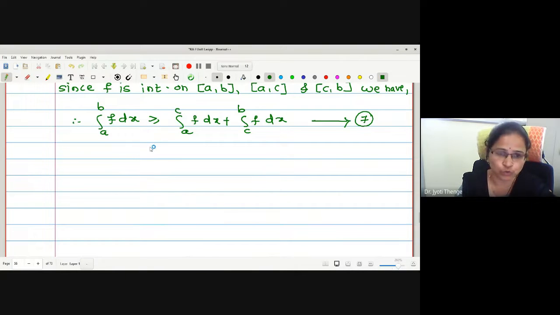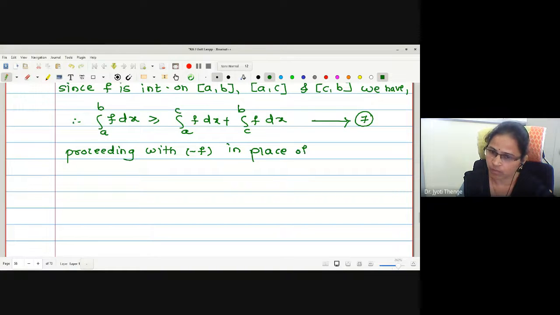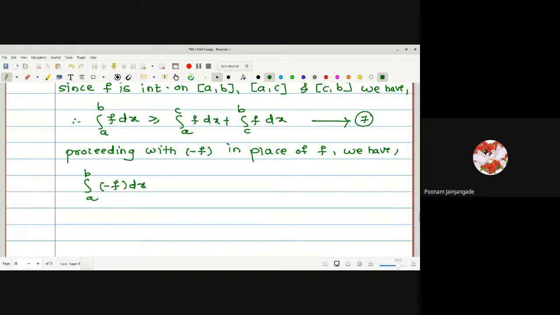Now, to proceed with this, again we will use the same strategy, replacing f by minus f. Proceeding with minus f in place of f, wherever we have f, we will replace it by minus f.